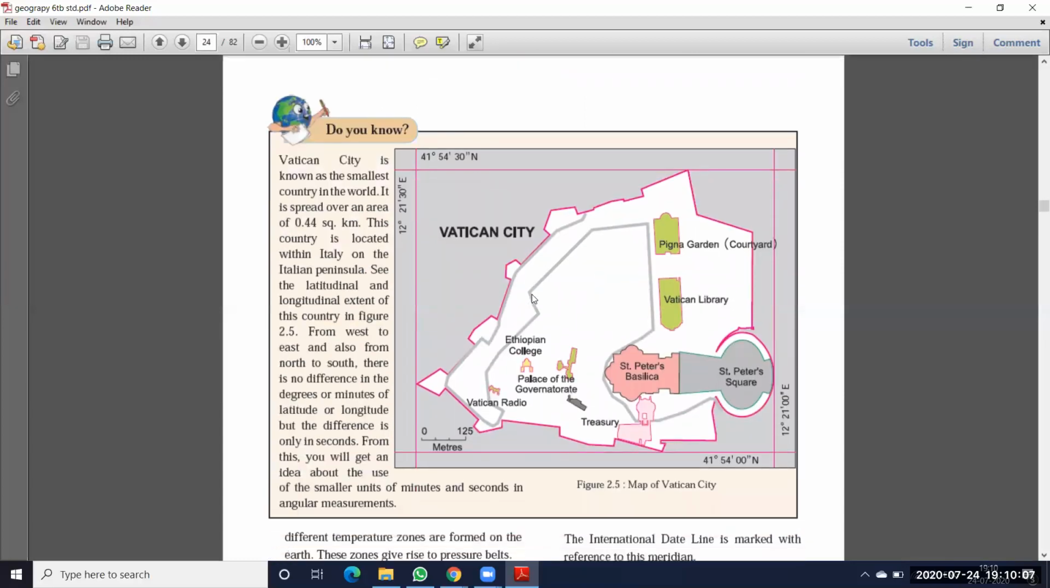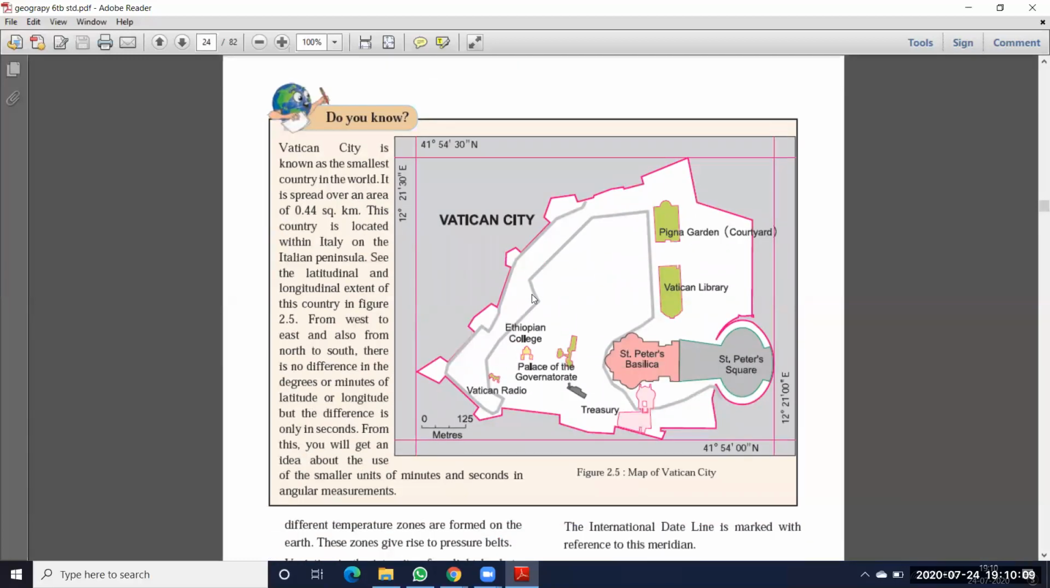See here, they are asking about this city. Which city is this? This is Vatican City. What is this? This is Vatican City. Okay. So what do we have to know about Vatican City? Let us see. Vatican City is known as the smallest country in the world. So worldwide, Vatican City is the smallest country.